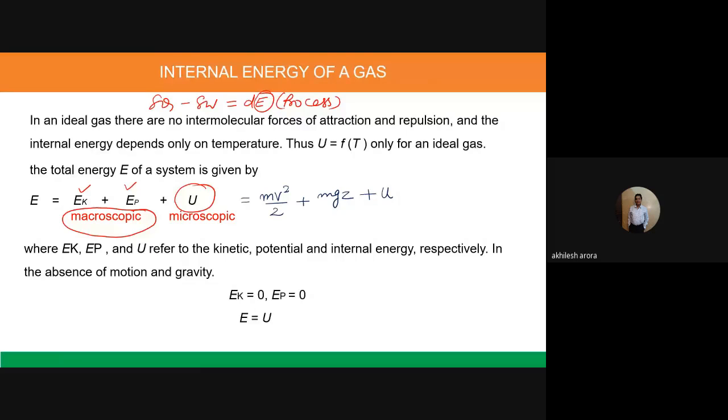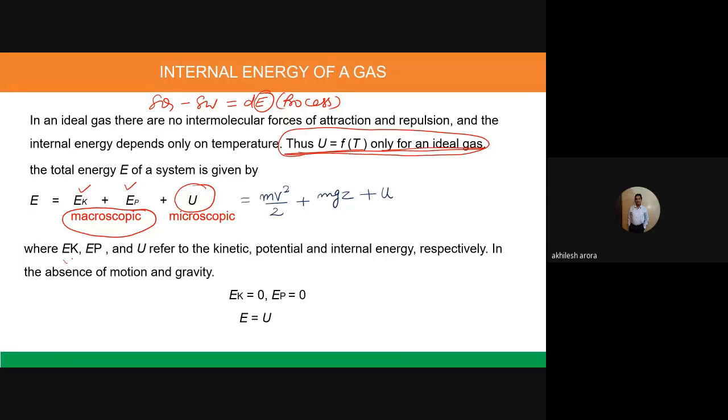Okay. But we are calculating U as the total internal energy of the system. We are not worried about the internal energy at the molecular level. So we will be calculating U by some equation, which is actually written here also. U is a function of T only for an ideal gas. Okay. So it's for an ideal gas that we can always calculate the value of the internal energy.